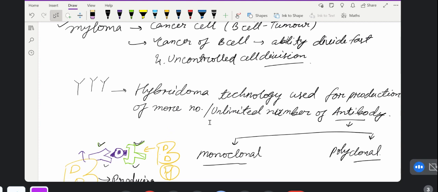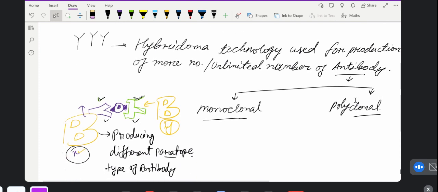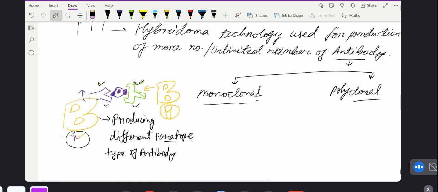Before moving forward, I want to tell you about monoclonal and polyclonal antibodies. Pause the video and read this line. Hybridoma technology is used for production of a large or unlimited number of antibodies. This is our vision. Now, before going to the hybridoma, we are looking at the types of antibody, monoclonal or polyclonal.